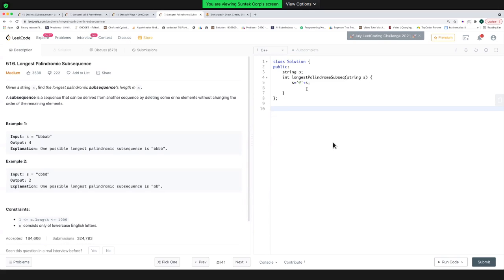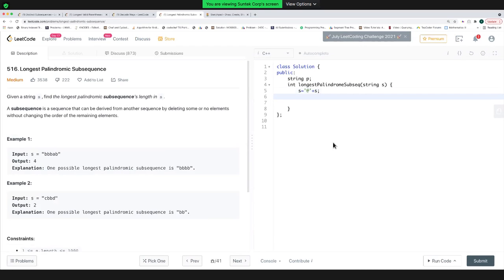Okay, so let me convert this into a one-based indexing string. By adding a character in the starting, I have converted this string to a one-based indexing string. Now, before even that, let me take the size of the string. Size. So, let me try to think of the solution.